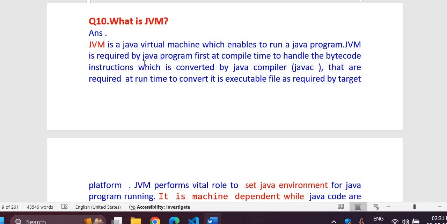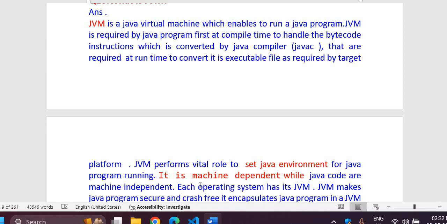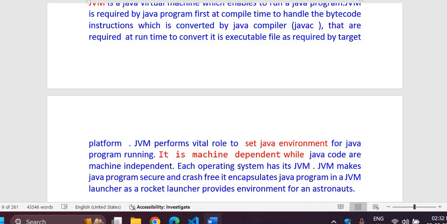So what I mean to say in simple terms is, JVM is required at compile time first, for source code to class file conversion, and then later, from class file to running on your target platform, again you will be using the JVM. So JVM is used at runtime as well as at compile time. JVM performs a vital role in setting up the Java environment for running Java programs. It is machine dependent while Java code is machine independent. Each operating system has its own JVM. Again, keep this in mind, I have repeated it many times.